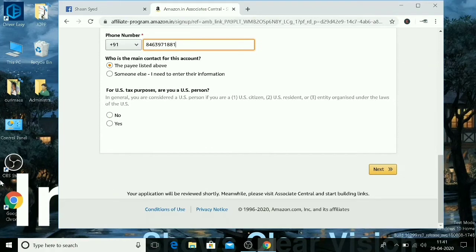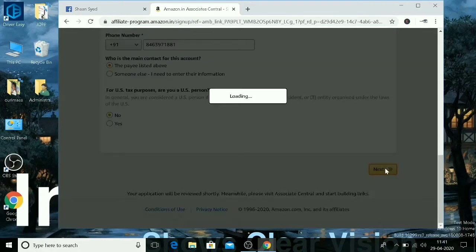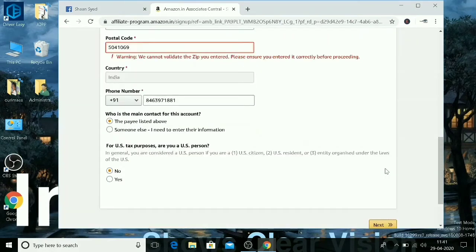For US tax purpose, are you a US person? We are not a US person, so just select no and go to the next. In the postal code we have typed one extra digit, so I'll remove it. Next.